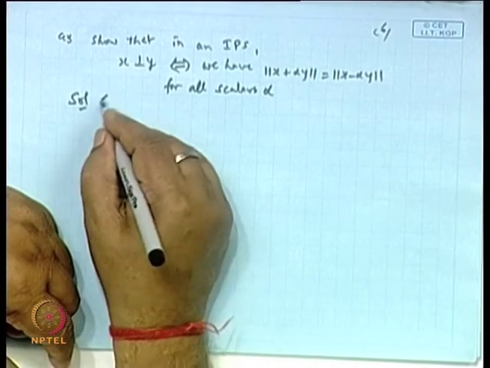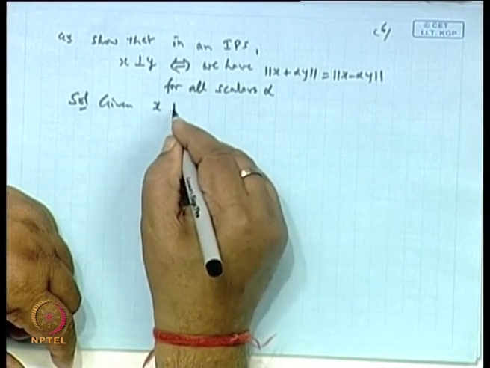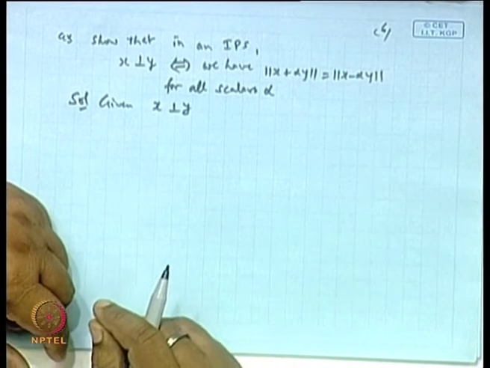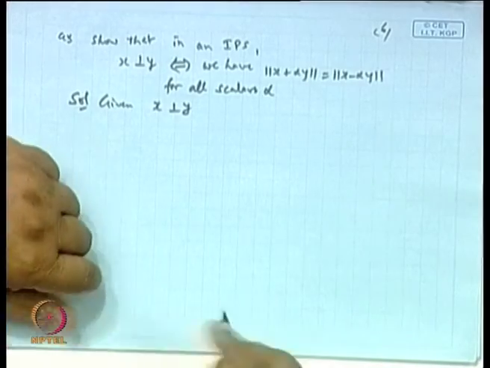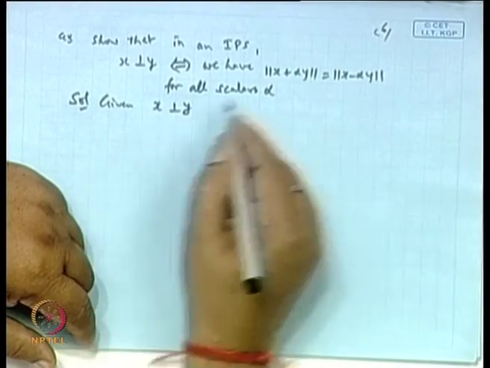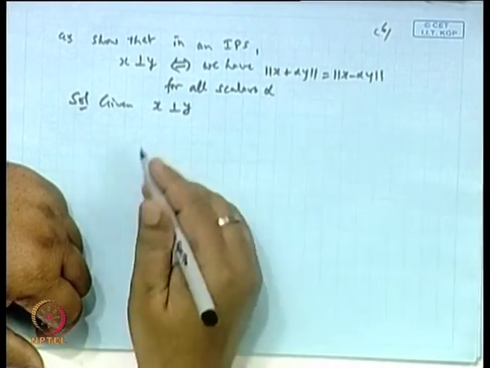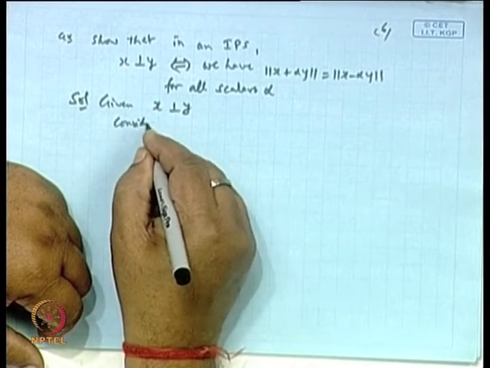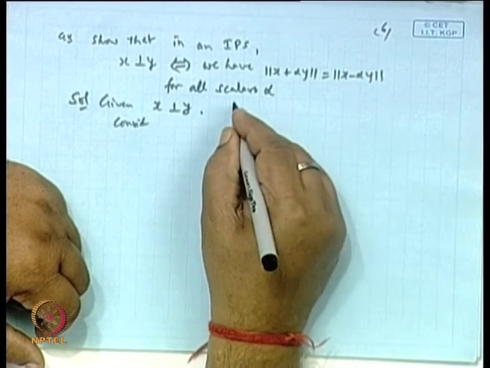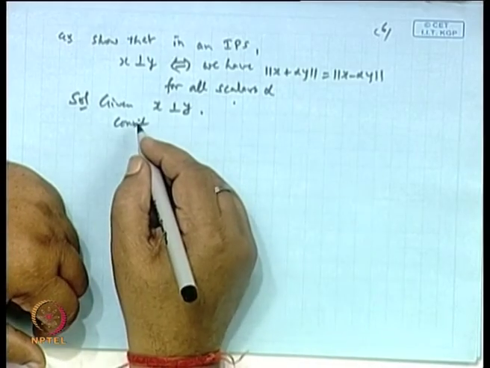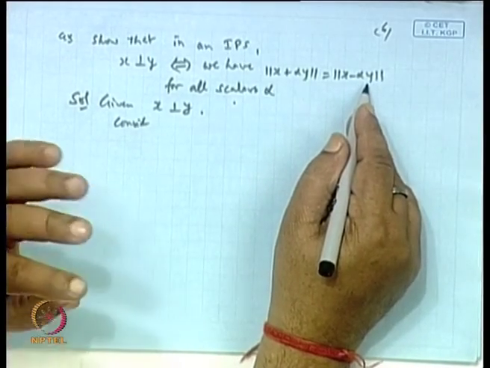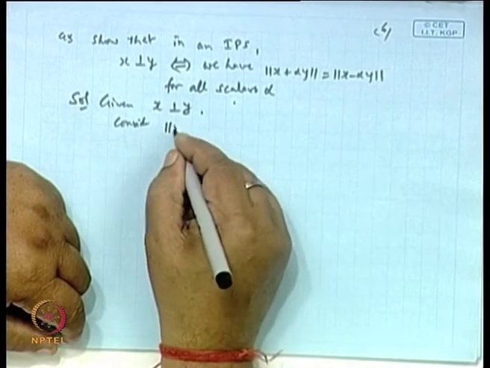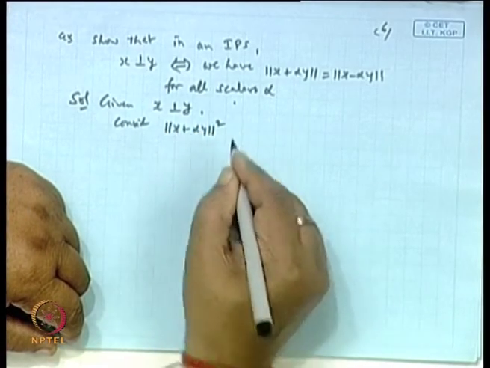Let us be given x is orthogonal to y. Now we want to show this result, that this is equal to this. So consider norm of x plus alpha y whole square.